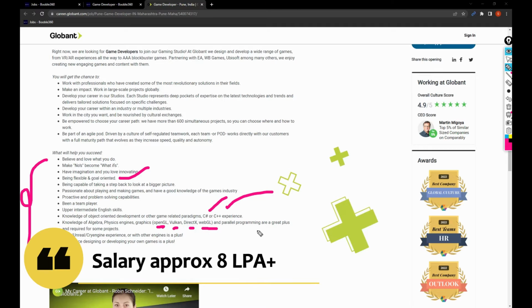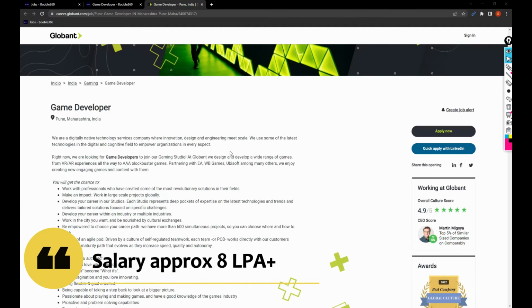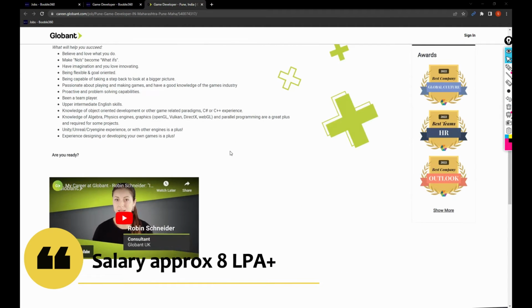DirectX, WebGL. And I think these people are looking for some pro type, but as a fresher it's okay to have only C# or C++. C++ would be fine. And you need to have some sound knowledge of data structures and algorithms. So this is what you can prepare.